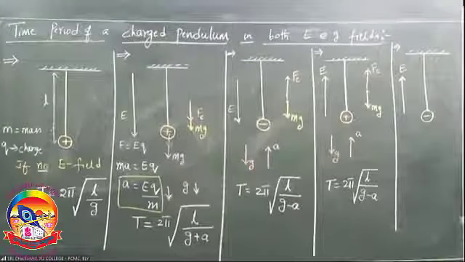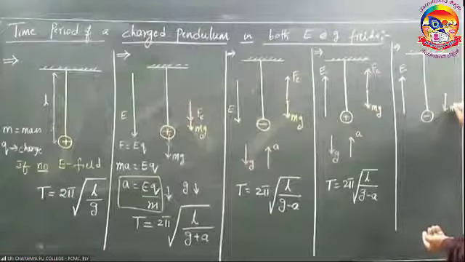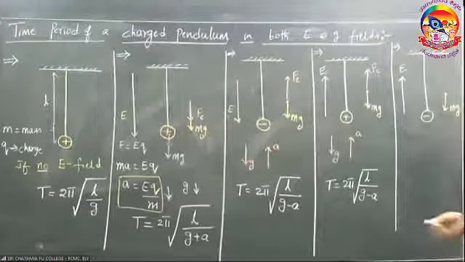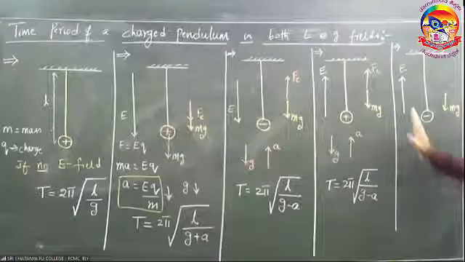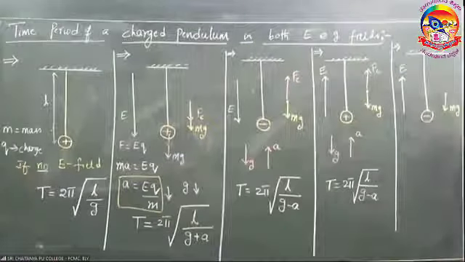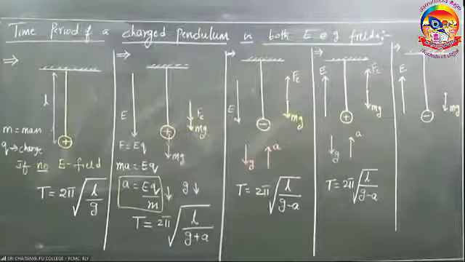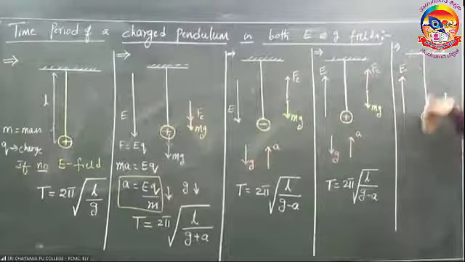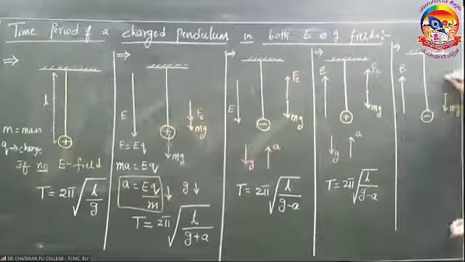Come on, here always gravitational force downward, no problem. But what is the electrostatic force on this? Field upward, negative charge. Negative charge always experiences force opposite to the direction of the field. Field upward, force due to field on the negative charge is downward.